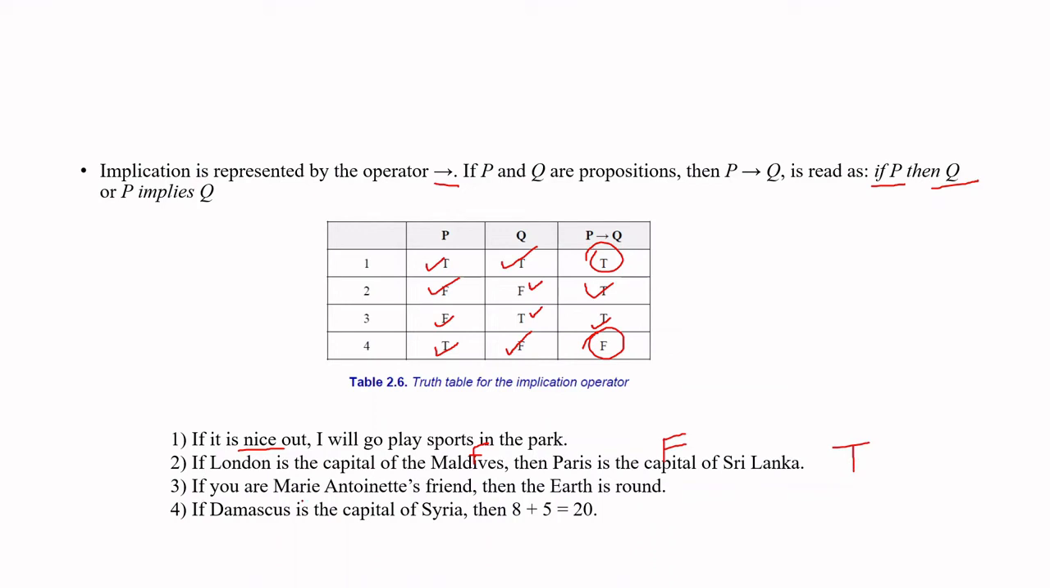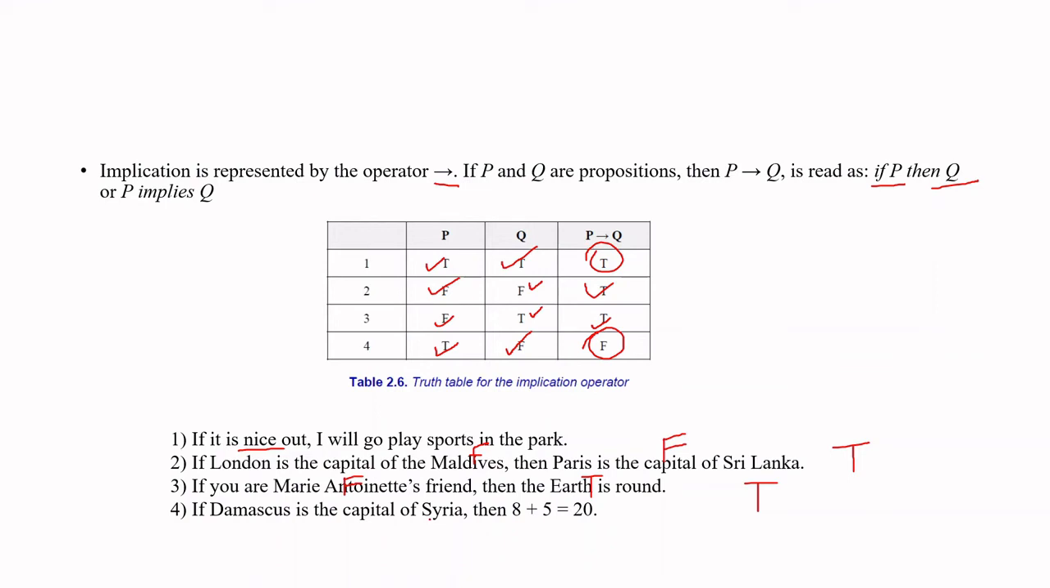If you are Mary's friend, then Earth is round. Let us say I am not Mary's friend, so let us say this is false, but Earth is round is true. If it is false and the other is true, the whole statement truth value is true. What about this one? If Damascus is the capital of Syria, then 8 plus 5 equals 20.